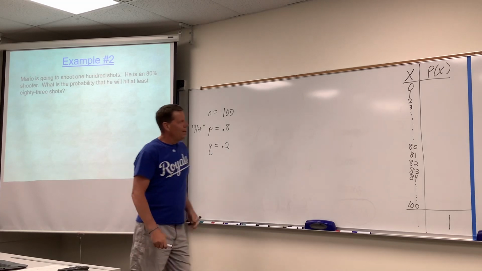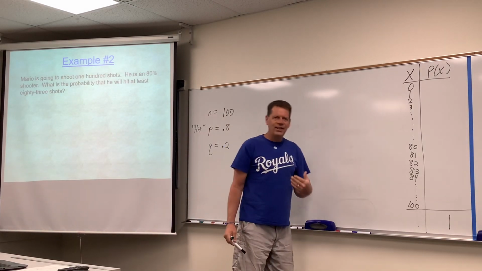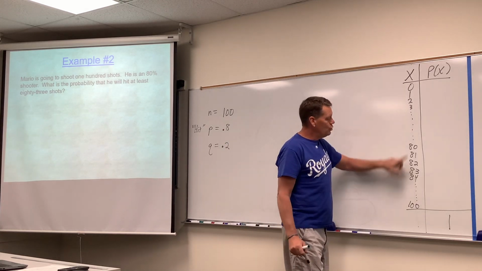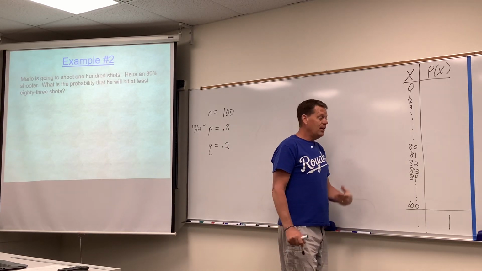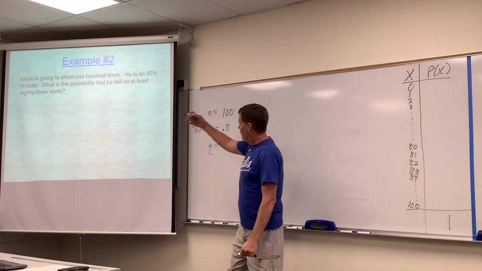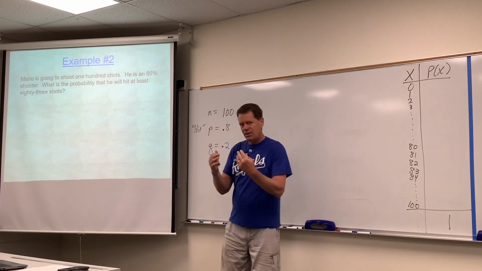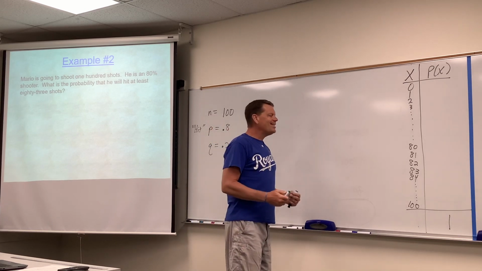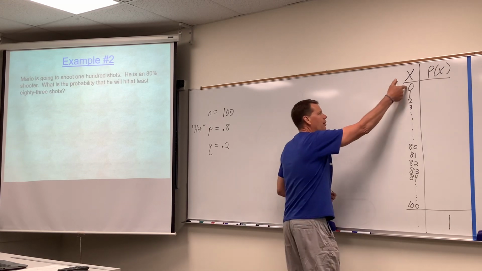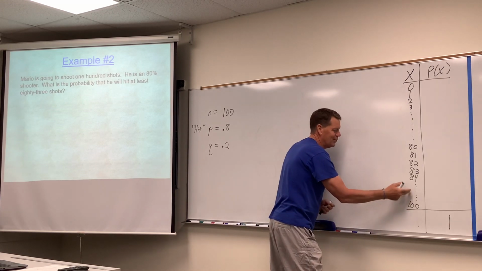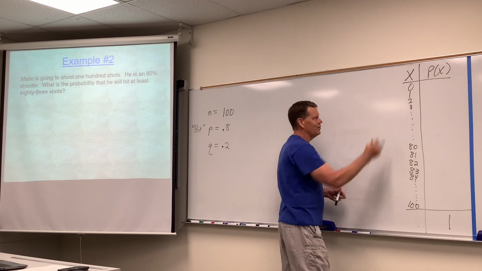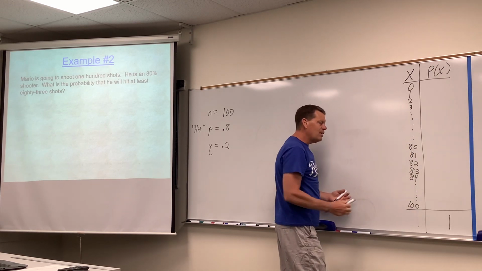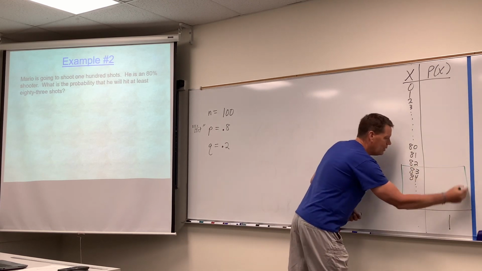So here's the deal. If you give a person 100 attempts at a task, like shooting a basketball, couldn't they have anywhere from 0 to 100 successes? In this case, hitting the shot, because he talks about hitting a certain number of shots. That's considered success. At least 83 shots. So we have all the numbers from 0 to 100. All right, Mr. Soybean didn't list them all. 0, 1, 2, 3, 80, 81, 100. At least 83 shots would be from 83 to 100, wouldn't it?